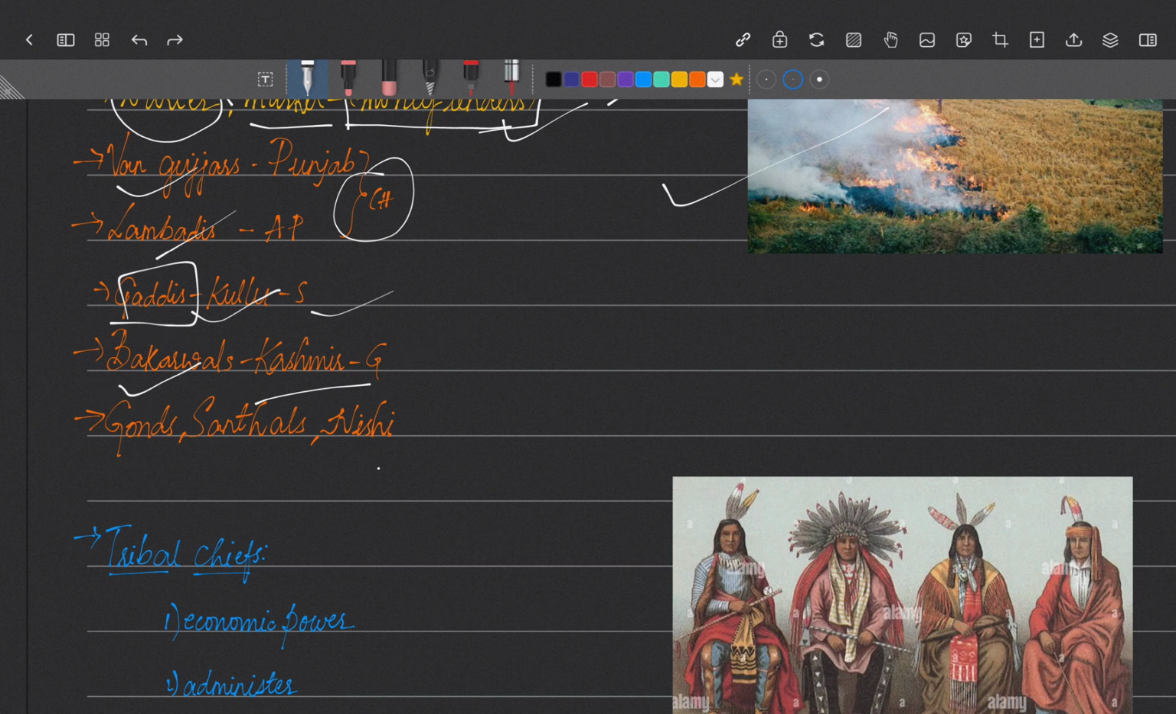And some of them lived a very settled life. They were not nomads like this. They used to live a settled life. Some of them were Gonds and Santals, and the Nishi tribe of Arunachal Pradesh. So they also used to build log houses and stay there.